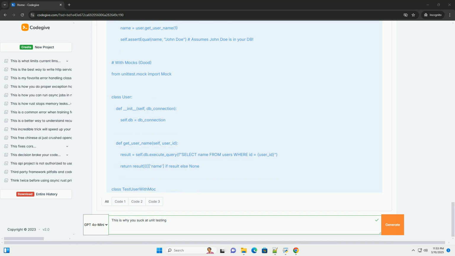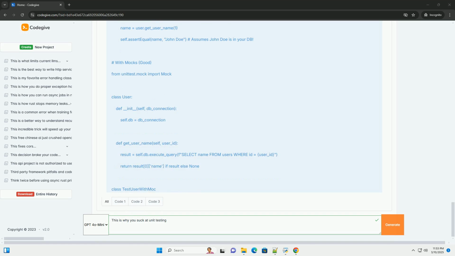Test behavior, not implementation: focus on testing the observable behavior of your units, not their internal implementation details. Test all scenarios: test for edge cases, error conditions, and boundary values.